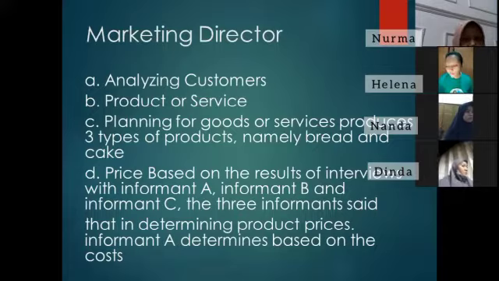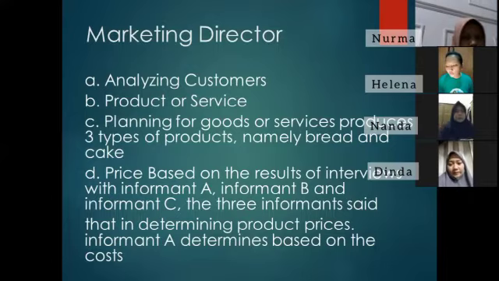From the results of the interview with the three sources, it can be concluded that bread is the mainstay product of Popular Bakery and the one of most interest to consumers, and every product planning is regulated by informant A and the implementation is carried out by the production section.